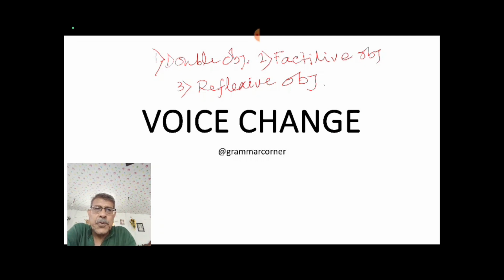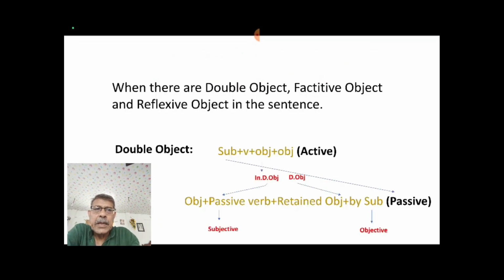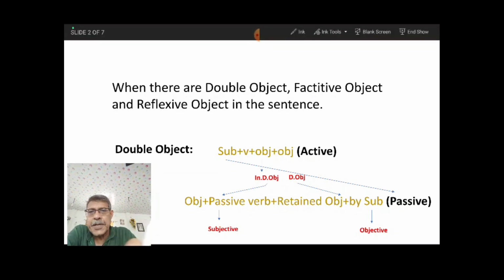Okay, now you see, when there are double object, factitive object and reflexive object in the sentence, then how we can do our passive sentence structure from active, isn't it? This is very important to know. Now we have to know what is double object and what is the structure of the sentence of double object in case of active and passive. This is our first discussion.